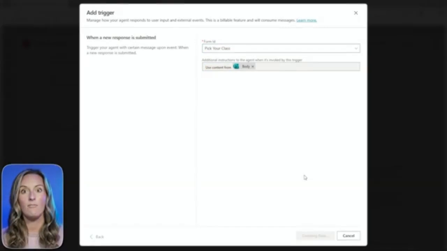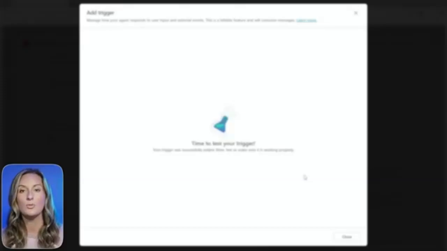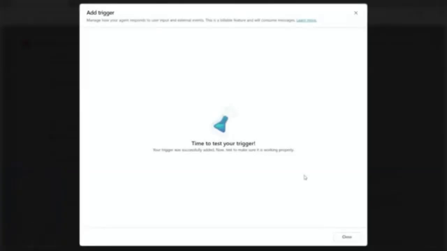Now the trigger is a very small step in the entire process. All of our big events that are happening in this process are called tools. Tools were previously called actions. So if you think of them in the concept of action or a task happening, that is a better way to describe it. But we are going to use tools to actually complete what happens after the trigger has launched.